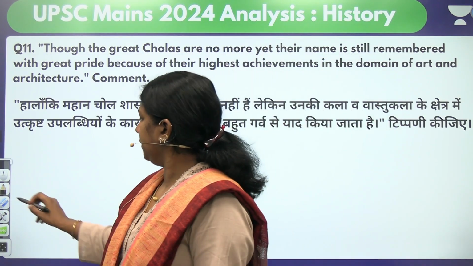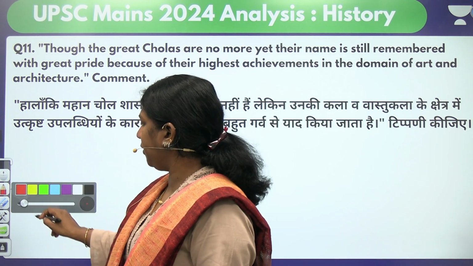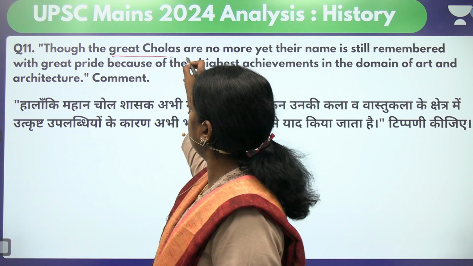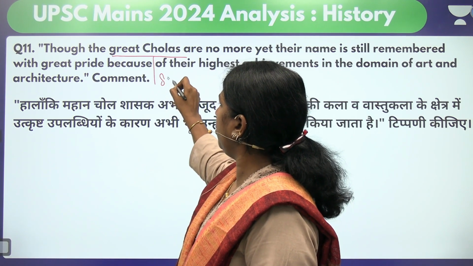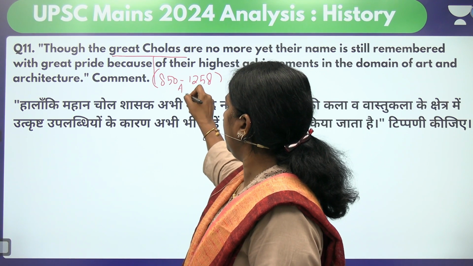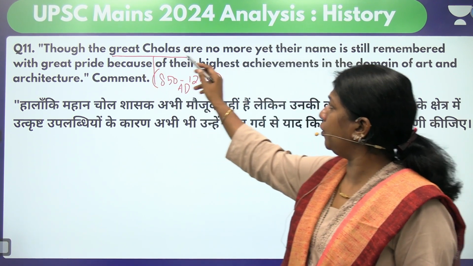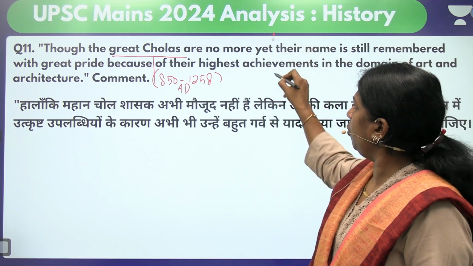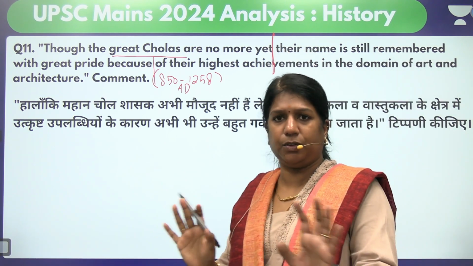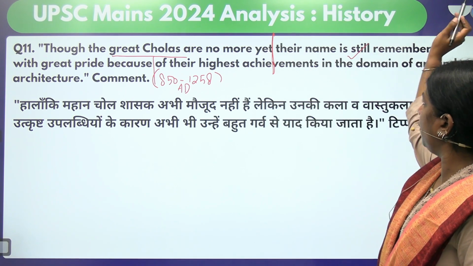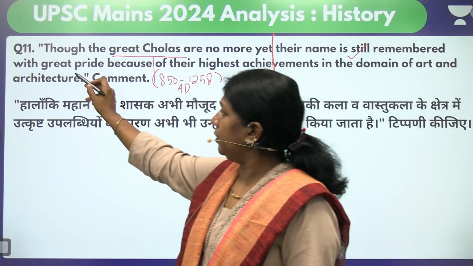Yeah. So it's again a very interesting question. Though the greater Cholas, so greater Cholas came around 850 to 1258 AD. Imperial Cholas, so they're mentioning about them. Though the greater Cholas are no more yet. Getting it? They're no more yet. Greater Cholas are not there because we don't have monarchy now. But their name is still remembered. Yes, of course, the name is still remembered with great pride.